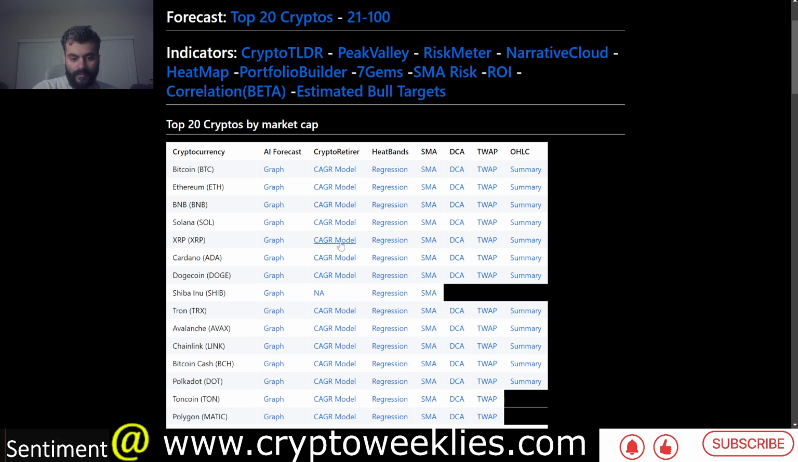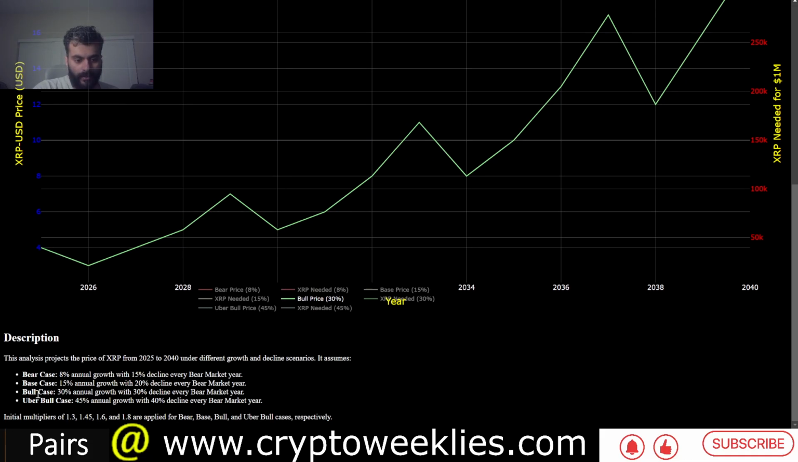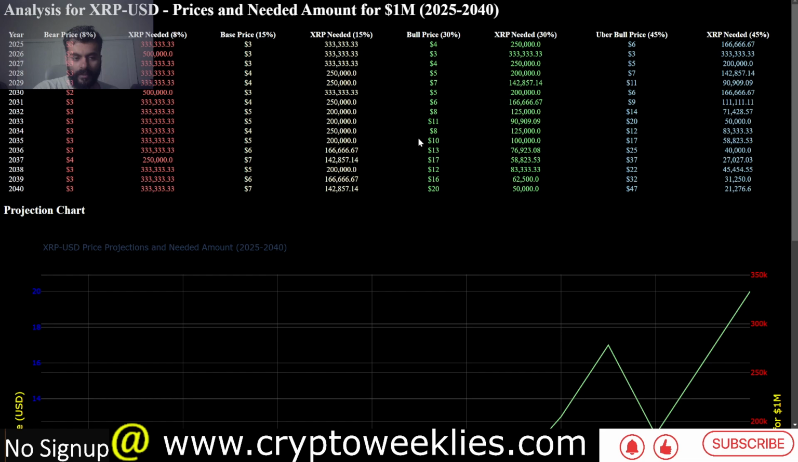Now we'll spend some time on the CAGR based model that we have for XRP. This is the retirement model. We'll start with the 30% CAGR model, which is an expected bull case if, let's say, XRP grows year over year at around 30%. This is the bull case with 30% annual growth and a 30% decline in the bear market year. So that means in a year where all of the crypto market goes down.